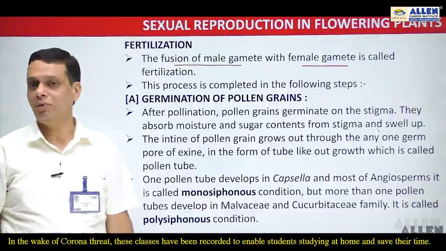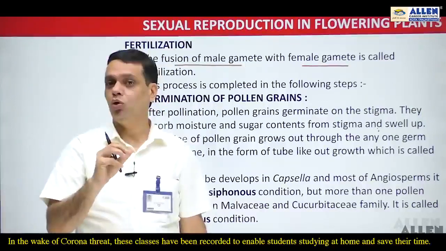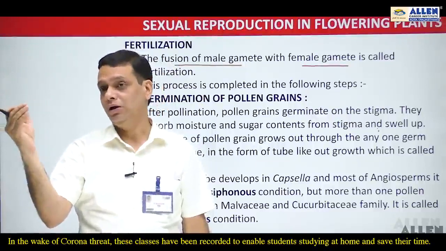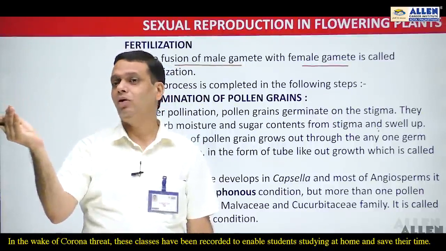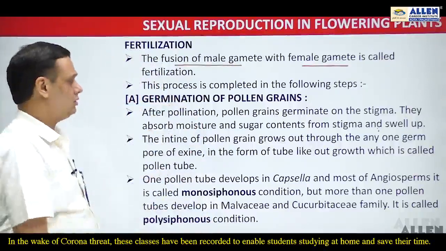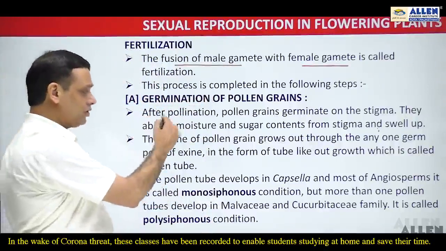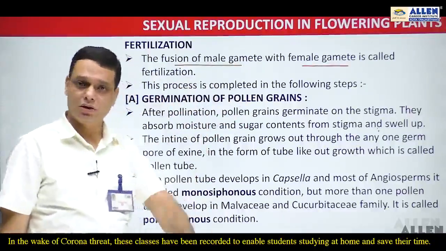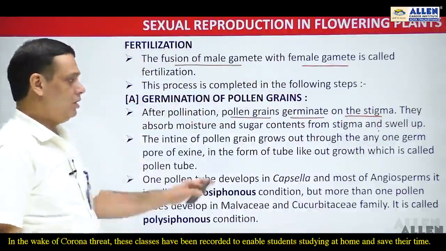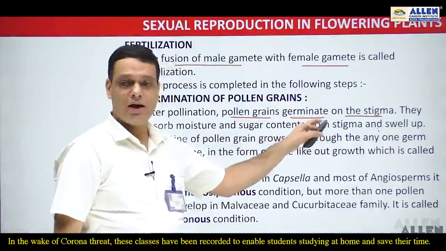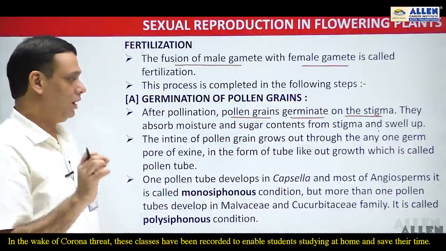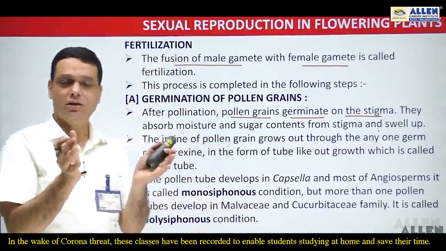Post-pollination development starts when the two-celled stage of the pollen grain reaches the stigma and germinates over it, and finally the male gametophyte is formed. It is a similar case here: after pollination, when the pollen grains reach the surface of the stigma, they germinate on it. They absorb the moisture and sugary content from the stigma, and swell up.